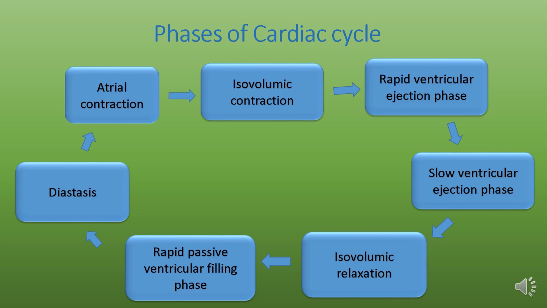Phases of the cardiac cycle. There are 7 phases of the cardiac cycle: atrial contraction, isovolumic contraction, rapid ventricular ejection phase, slow ventricular ejection phase, isovolumic relaxation, rapid passive ventricular filling phase, and diastasis. Let's understand each phase one by one.